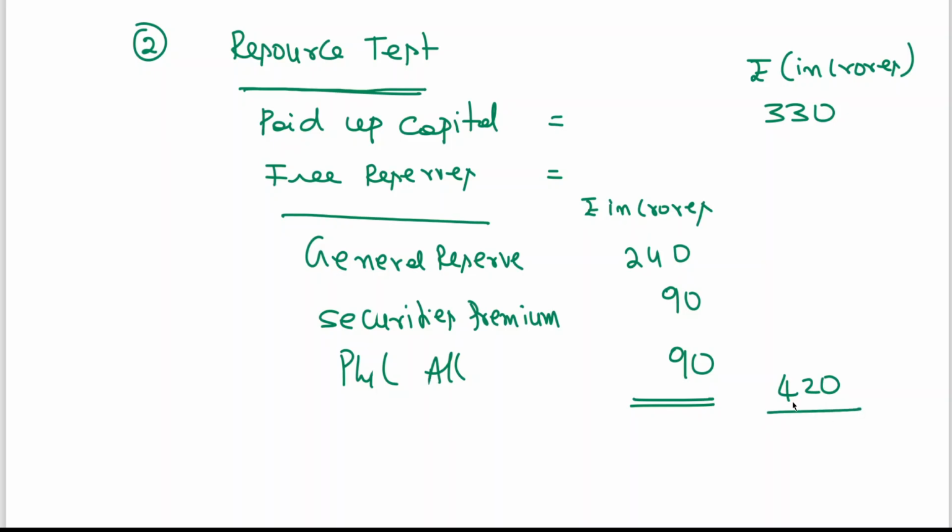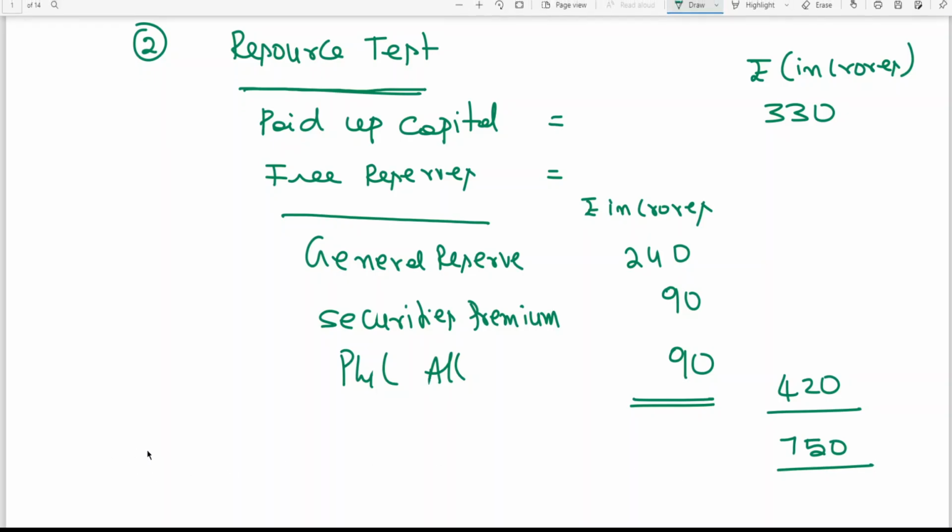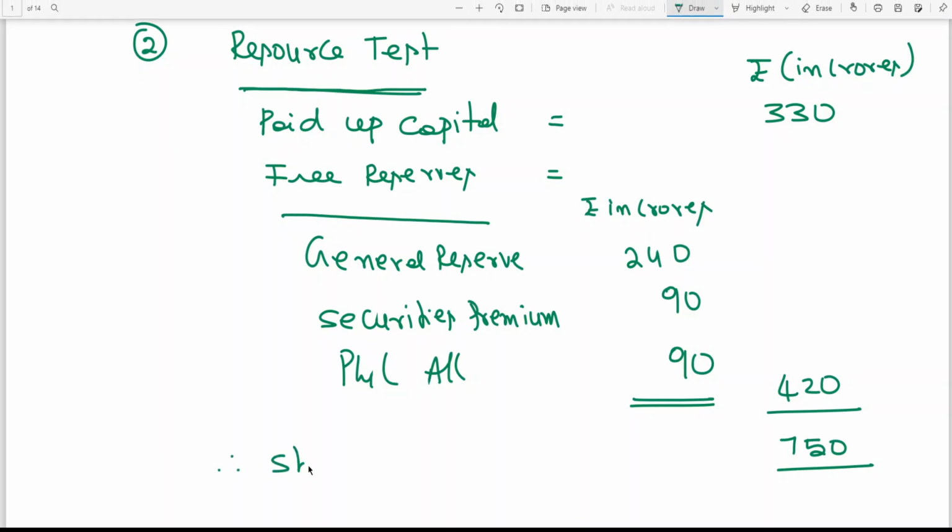So 330 plus 420 will become shareholders funds, equal to 750 crores.